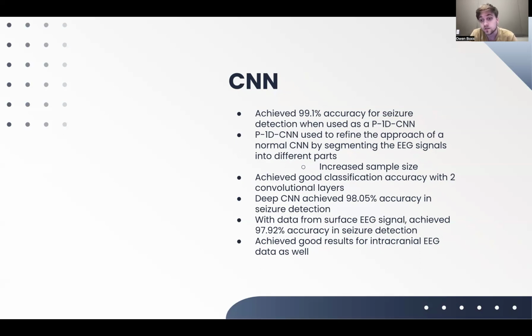It achieved good classification accuracy with 2 convolutional layers. They talked about a couple different convolutional layer counts where it was used. One was 13. From what I could tell, the 2 convolutional layers was the best performing. So a deep CNN achieved a 98.05% accuracy in seizure detection. With data from surface EEG signals, it achieved a 97.92% accuracy in seizure detection, and it achieved good results for intracranial EEG data as well.